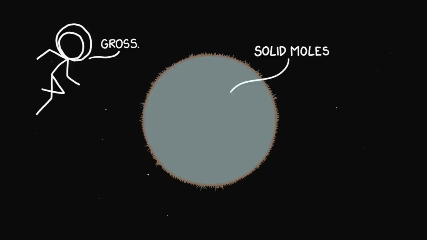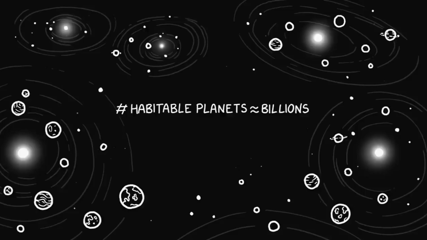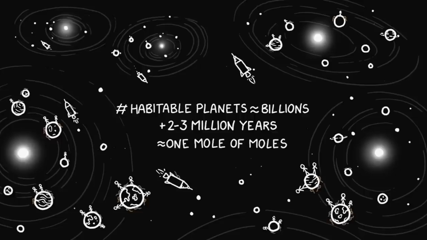Let's try an alternate approach. I don't have reliable numbers for the global mole population, but we'll take a shot in the dark and estimate that there are at least a few dozen mice, rats, voles, and other small mammals for every human on Earth. There might be 1 billion habitable planets in our galaxy. If we colonize them, we would certainly bring mice and rats with us. If just 1 in 100 were populated with small mammals in numbers similar to Earth's, after a few million years, not long in evolutionary time, the total number which had ever lived would surpass 6.022 times 10 to the 23rd.